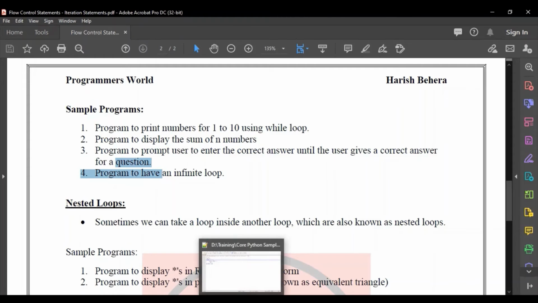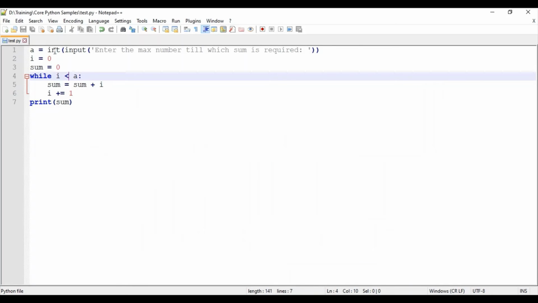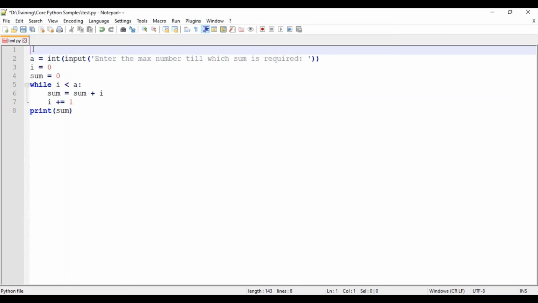So here I'll be giving just a simple statement first, like print. What question can we have? Okay, in which year did Dhoni win the ODI World Cup?